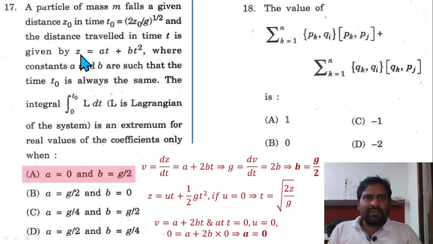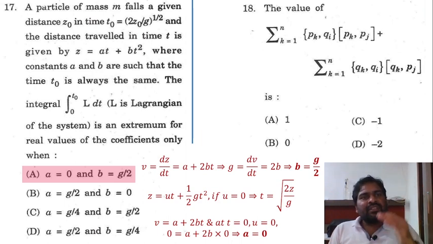To find the velocity, v equal to dz by dt equals a plus 2 b t. Now find the acceleration g. Differentiating again with respect to t, it is going to be 2b. That implies the value of b should be g by 2. Now, given that distance z equals u t plus half g t square, to satisfy this condition u must be 0. Then only t equals square root of 2 z by g. So this is the condition of free fall.